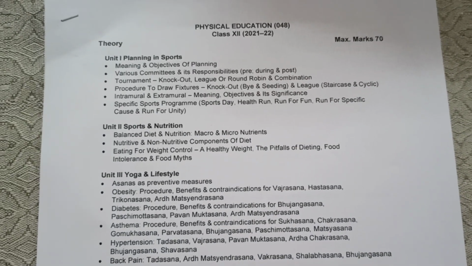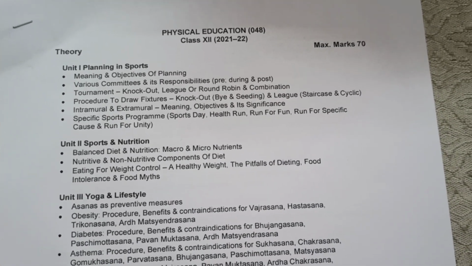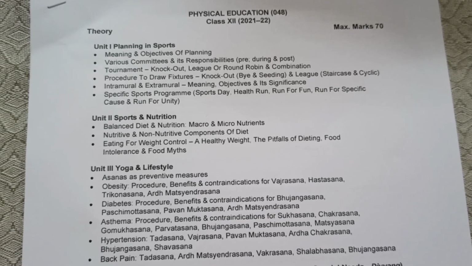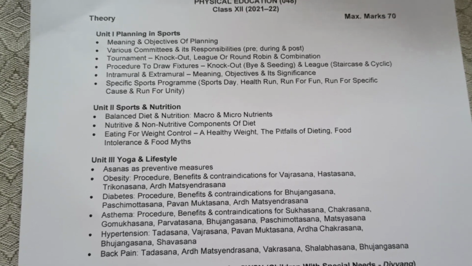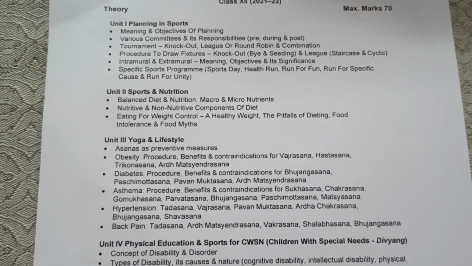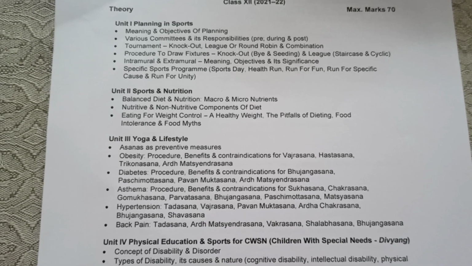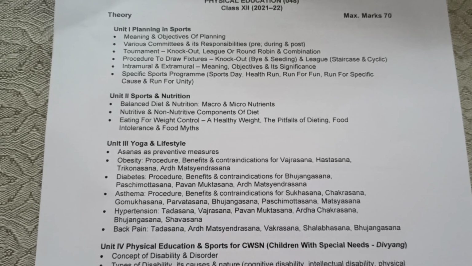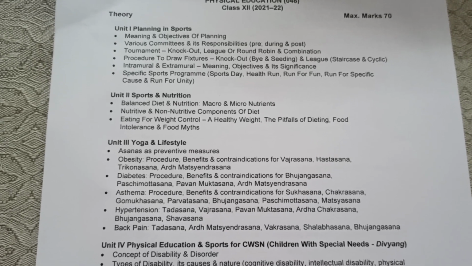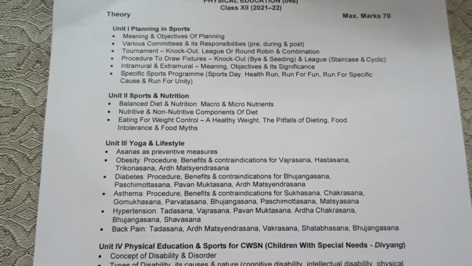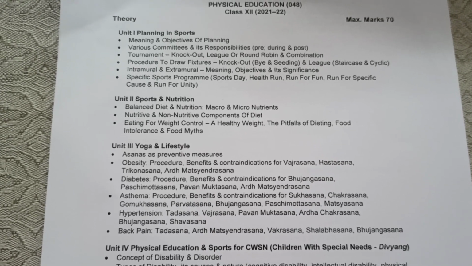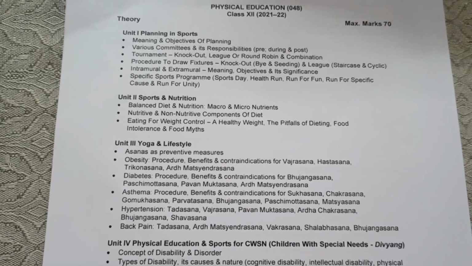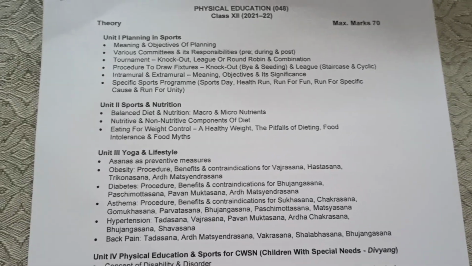The second unit is sports and nutrition. In that chapter, we are going to learn about balanced diet and nutrition, macro and micronutrients, then nutritive and non-nutritive components of diet, then eating for weight control, a healthy body weight, then pitfalls of dieting, food intolerance, and food myths. Last year, this chapter was as it is in the syllabus.